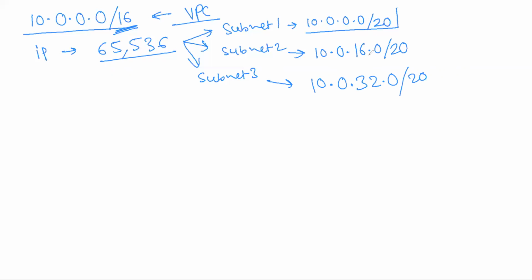So the first one will be what? 16. Up to 15 it was full, started with 16, right? Now from 16 to 31 will be full here. Correct? Yes. Then with 4096 IPs, now it will start with 32 only. See, 16 to 31 is how much, including 16?